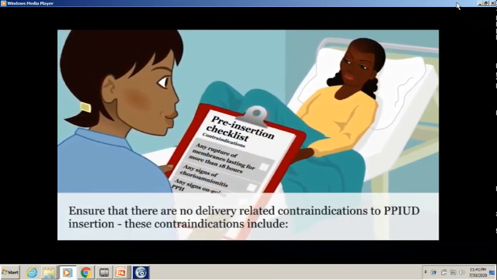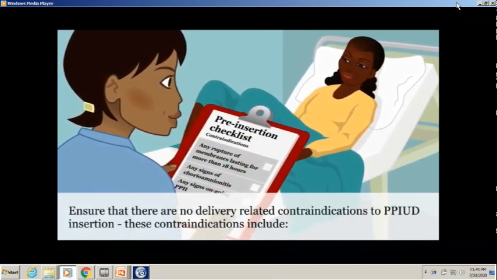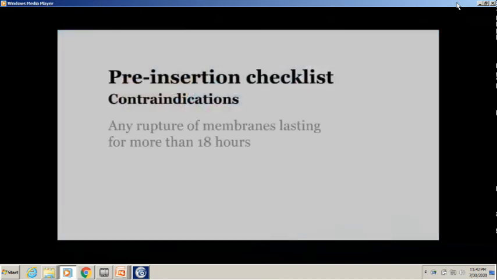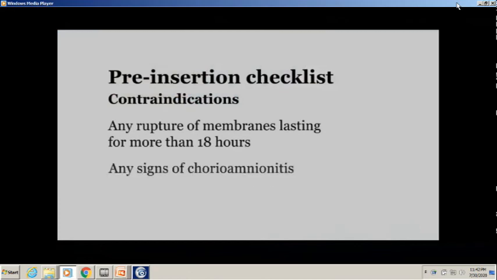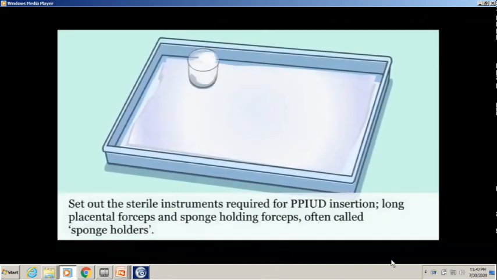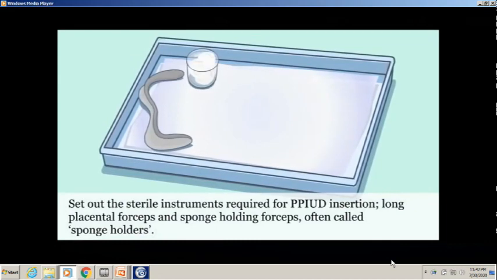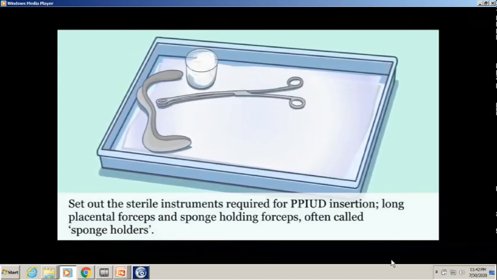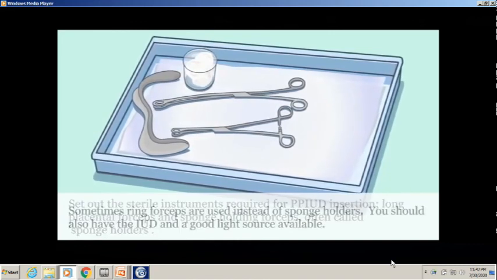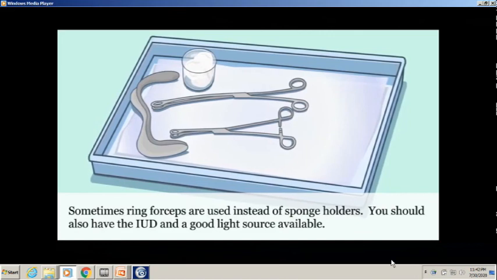These contraindications include any rupture of membranes lasting for more than 18 hours, any signs of chorioamnionitis, any signs of ongoing PPH. Set out the sterile instruments required for PPIUD insertion: long placental forceps and sponge holding forceps, often called sponge holders. Sometimes ring forceps are used instead of sponge holders. You should also have the IUD and a good light source available.